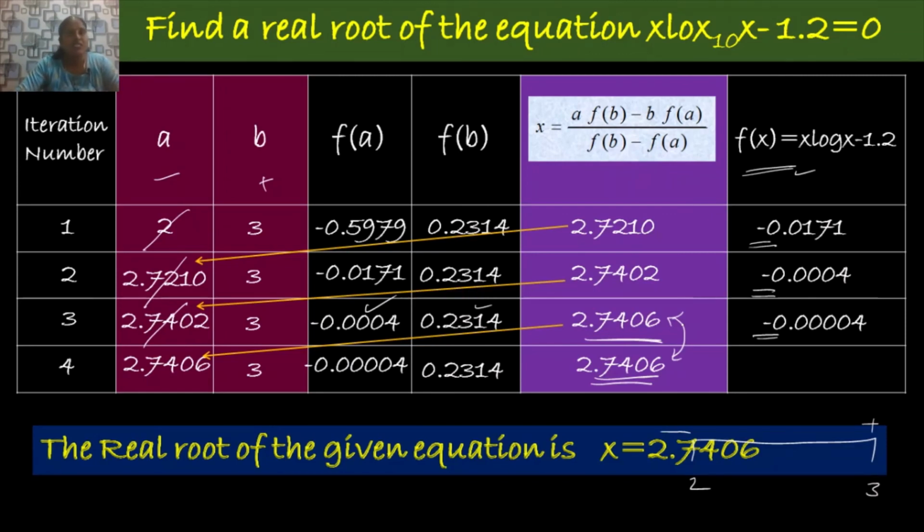So up to this, hope you got a clear idea about how to find the real root of the given equation using the regula falsi method.